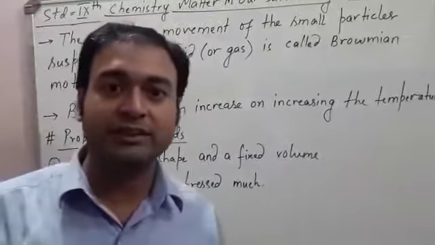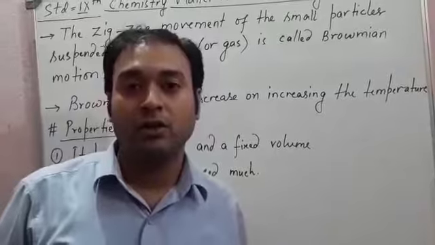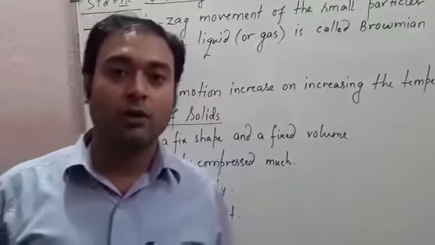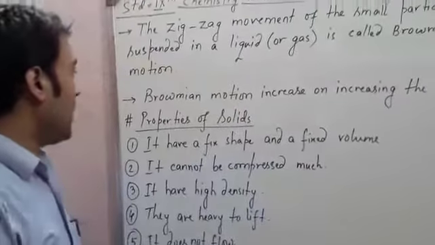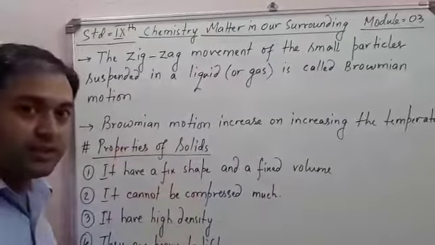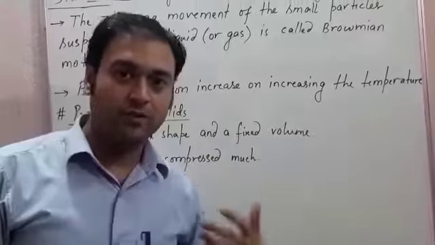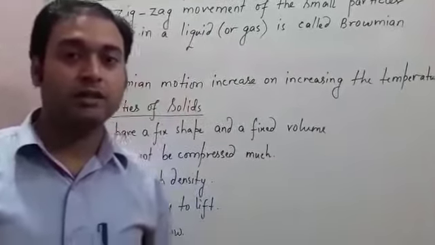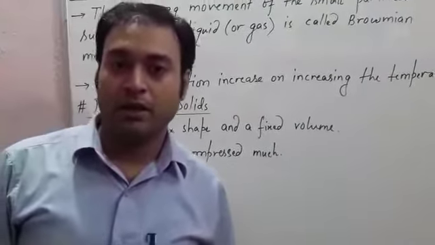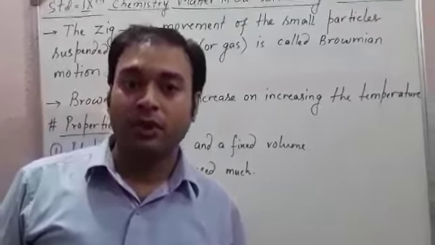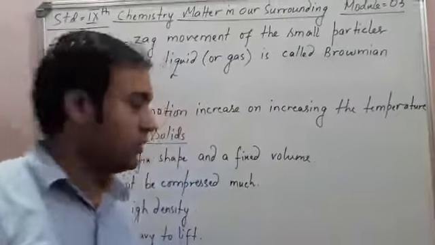Brownian movement is the zigzag movement of the particles, or constituent particles, of materials. And these movements increase if the temperature increases. As we know, the particles of any substance or material have some amount of motion.